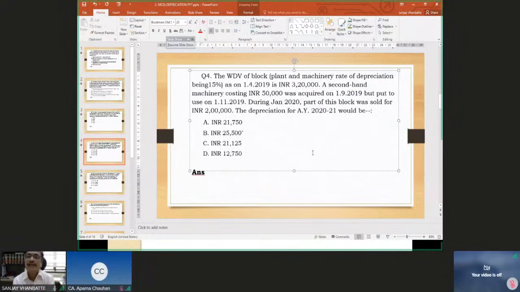During January 2020, part of this block was sold for rupees 2 lakh. Then what is the amount of depreciation that you will be entitled to? 3,20,000. A second-hand machinery of 50,000 rupees we purchased on 1st September 2019, but it is put to use on 1st November 2019. So what is the amount of depreciation? And 2 lakh rupees is the sale. So what is the option? What is the correct answer?